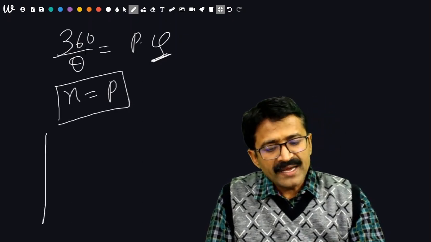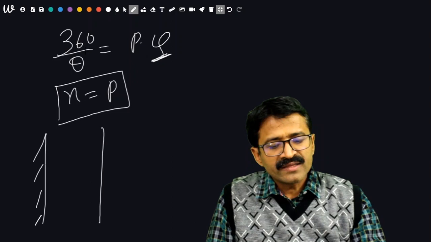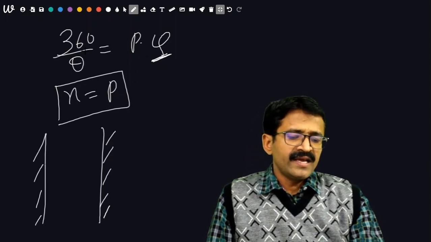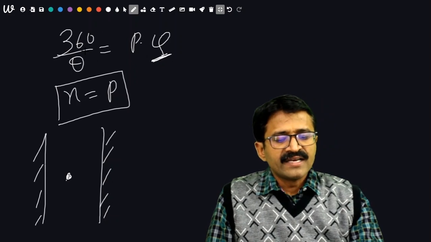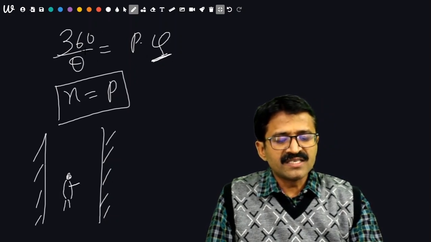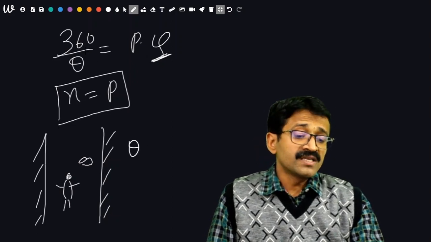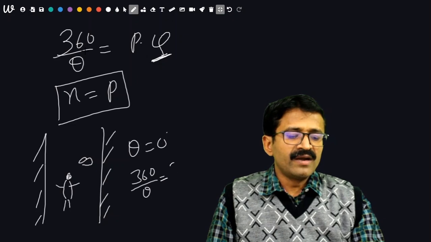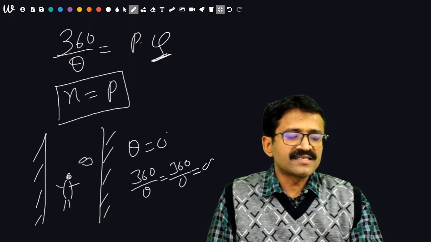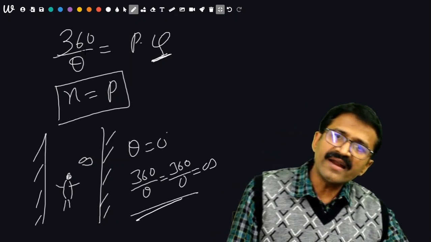If two plane mirrors are mutually parallel, then how many images are seen? If a person is standing in between them, he will find that he is having how many images? He is having an infinite number of images, because theta is 0 here, 360 upon 0 will be infinity, and hence an infinite number of images are seen.